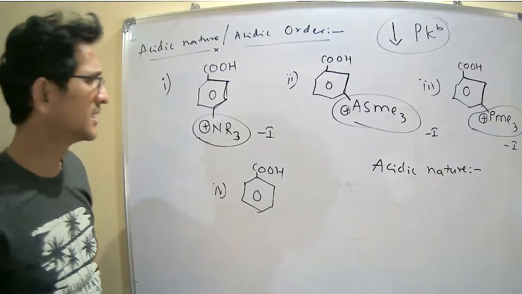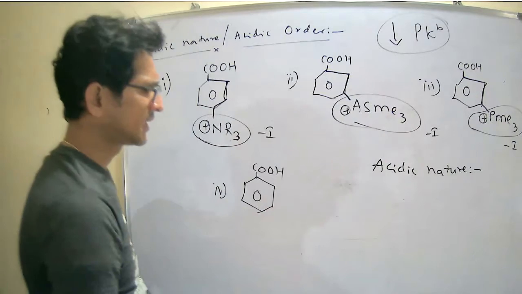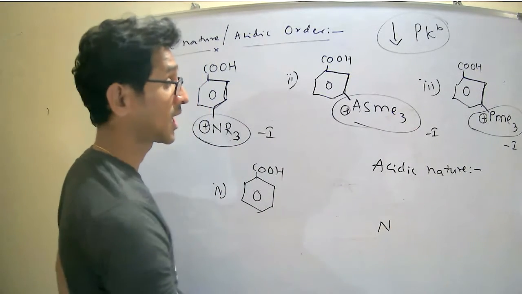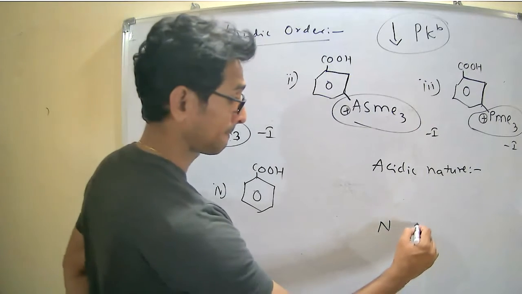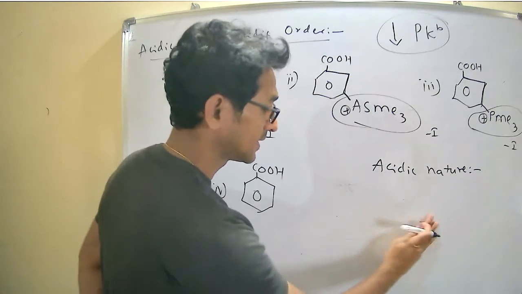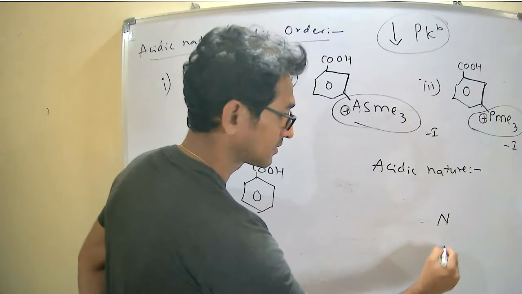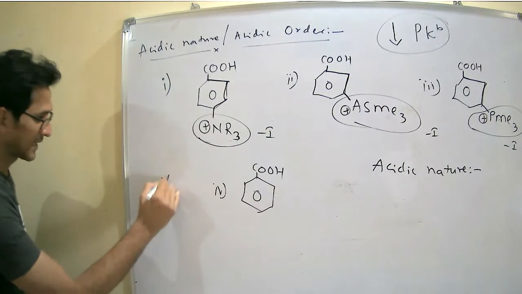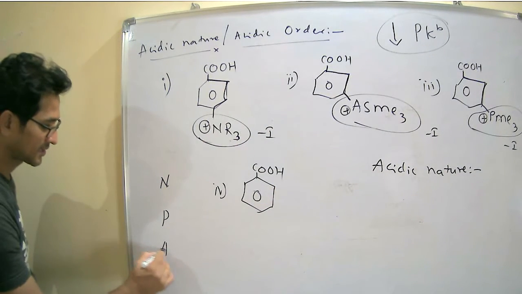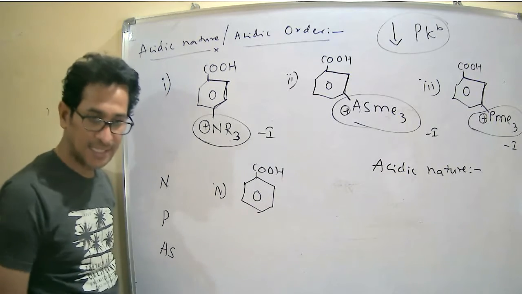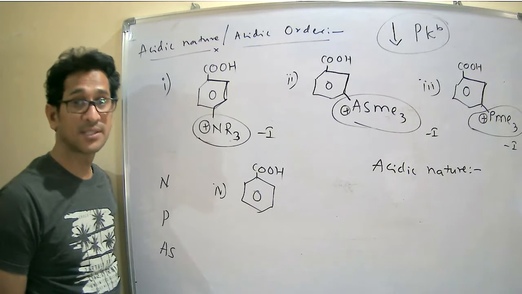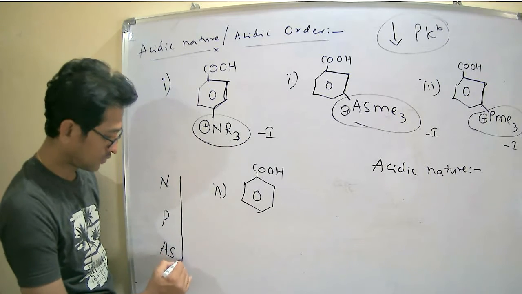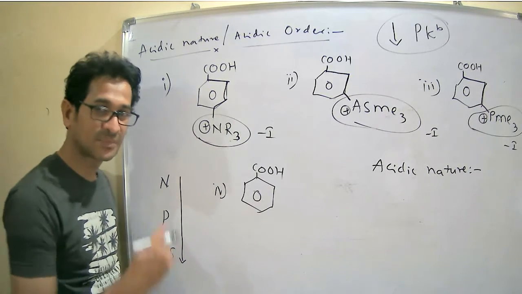Among these, I can write nitrogen, phosphorus, arsenic. It is the fifth group of elements, and we are moving from top to bottom.